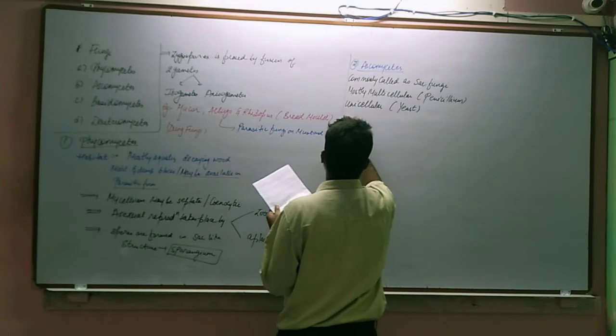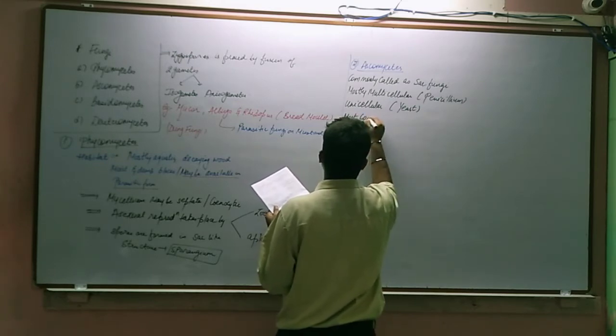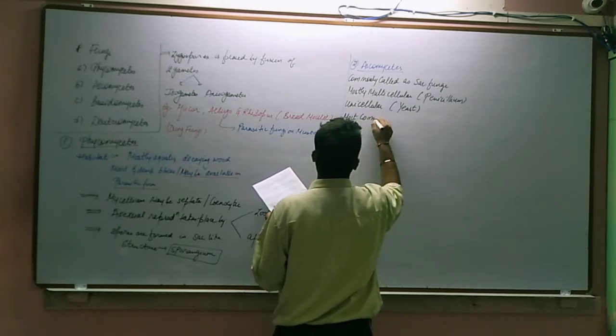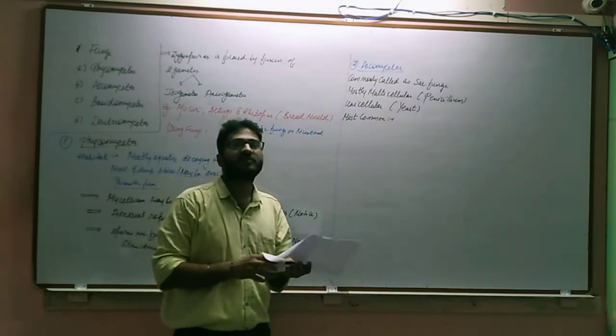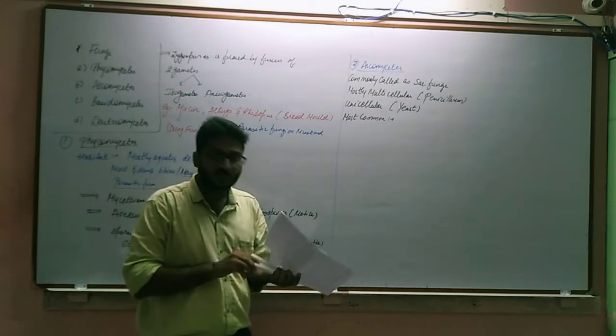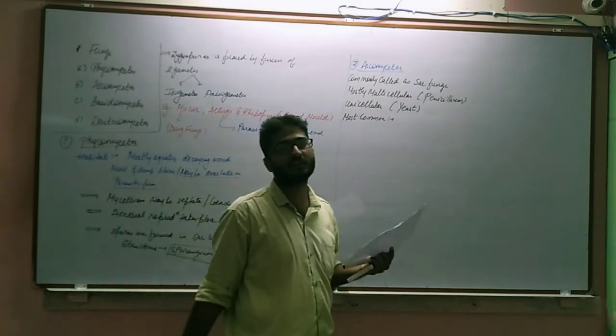And the most common yeast which is available in this Ascomycetes is Saccharomyces cerevisiae.